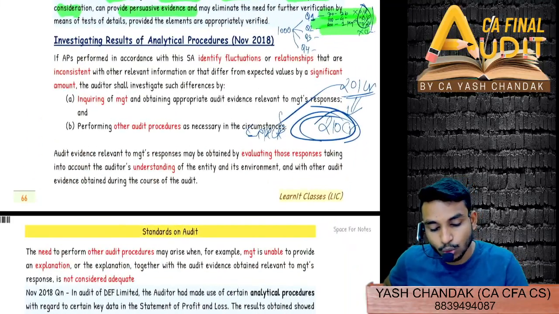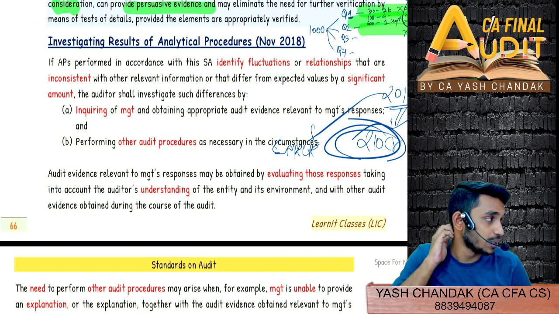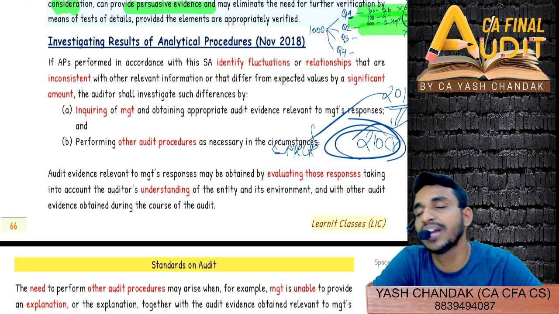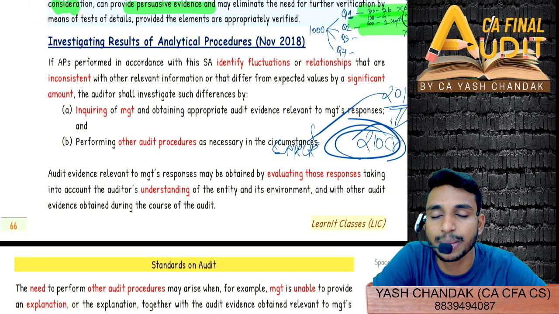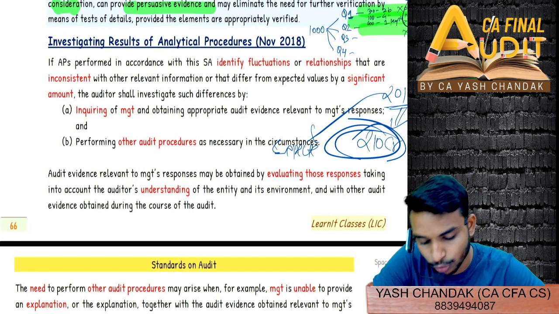Now, lastly, we'll come to investigating results of analytical procedures. So, as we came to know, we have to expect a figure, right? The third step was what? To derive an expectation. Expectation we have to derive.